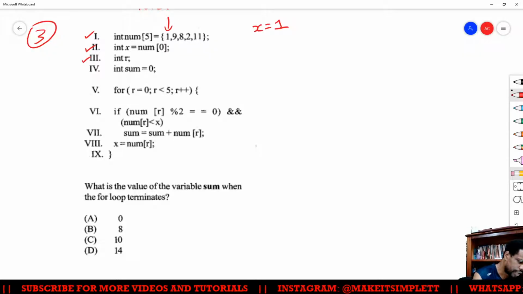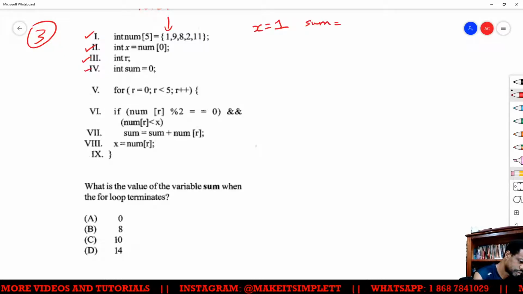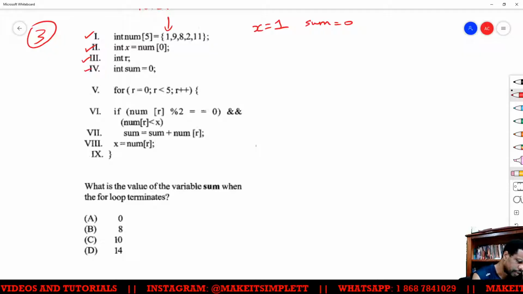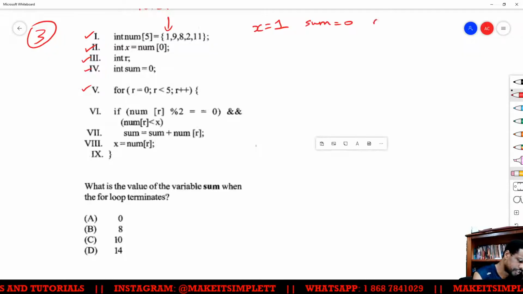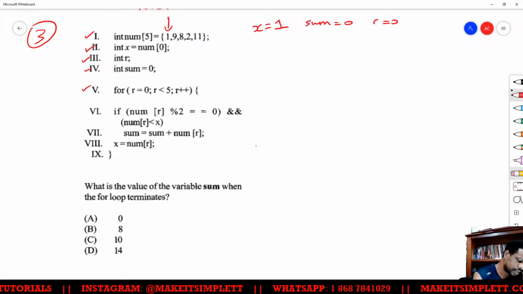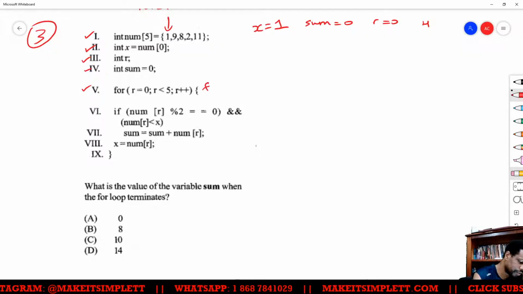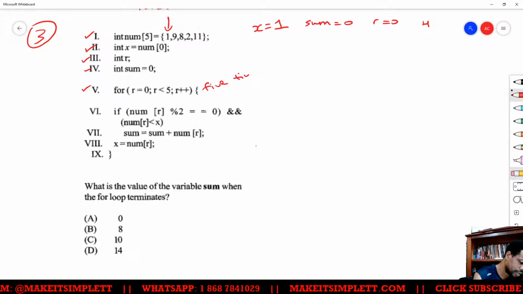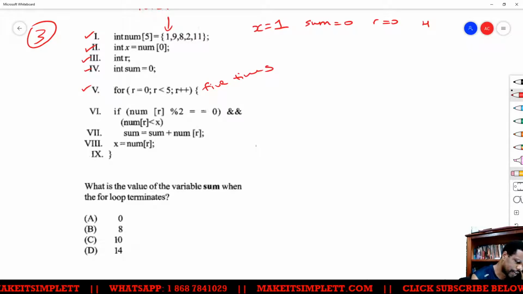Next line now, we have an int r that has nothing in it, we don't know what it is, and we have sum is equal to 0. Okay, cool. Then we now know that r starts off as 0 and we're trying to get to 5, so r going from 0 to 4, which is basically 5 times, right? So we know this loop is going to run 5 times. What is going to happen 5 times?